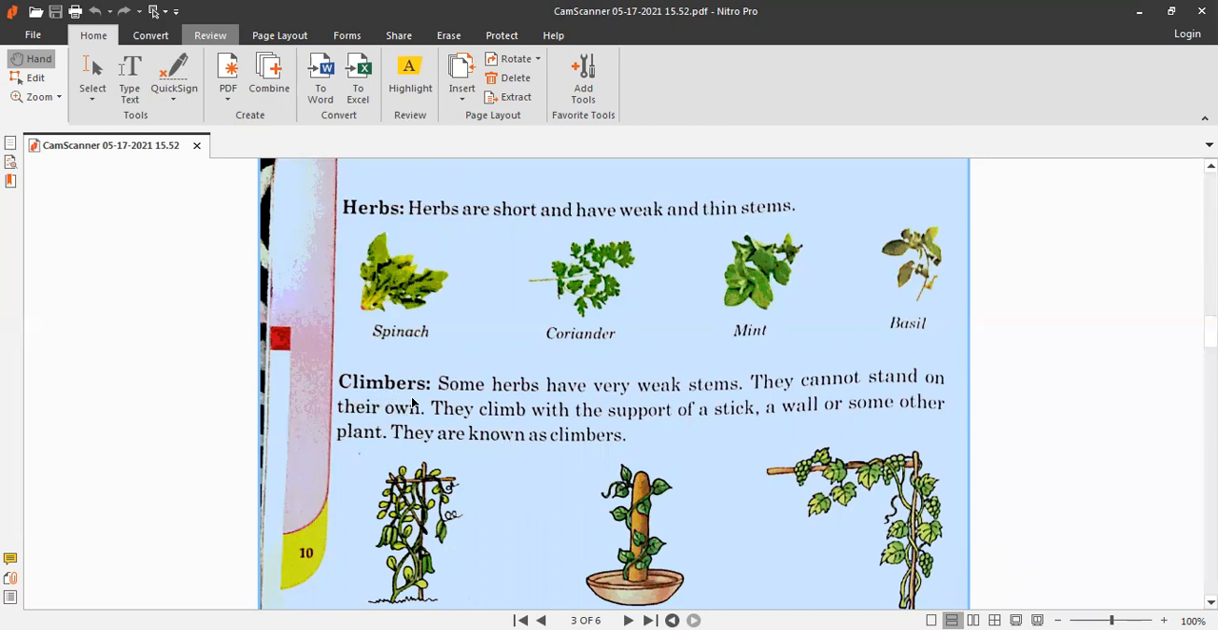As the name shows, some herbs have very weak stems. They cannot stand on their own. They climb with the support of a stick, a wall, or some other plant. They are known as climbers. Okay, as the name shows, they climb to the hard thing they find near them, like a wall, a stick, or a stem, or a branch of any other plant or tree. Okay, because climbers cannot stand on their own, so they need a support.